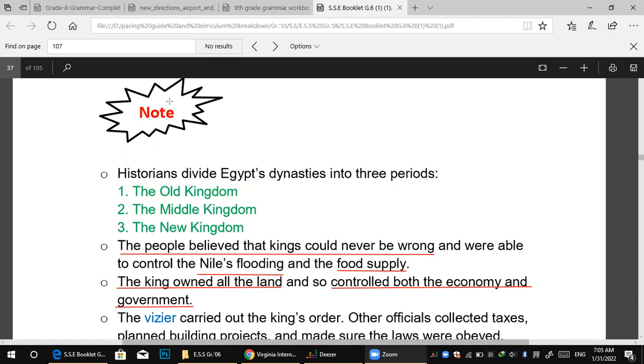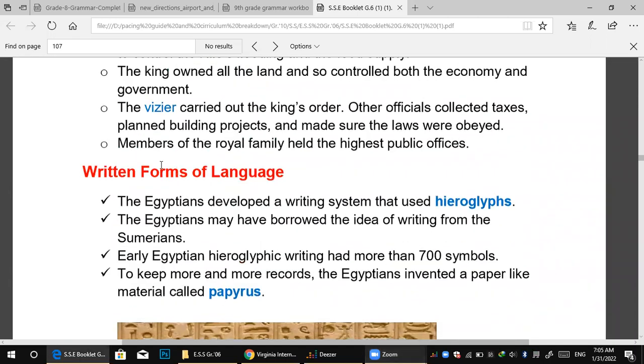After that here, the vizier carried out the king's orders. He means that he implements or does the king's orders. Okay, other officials collected taxes, planned building projects, and made sure the laws were obeyed. Members of the royal family held the highest public offices.